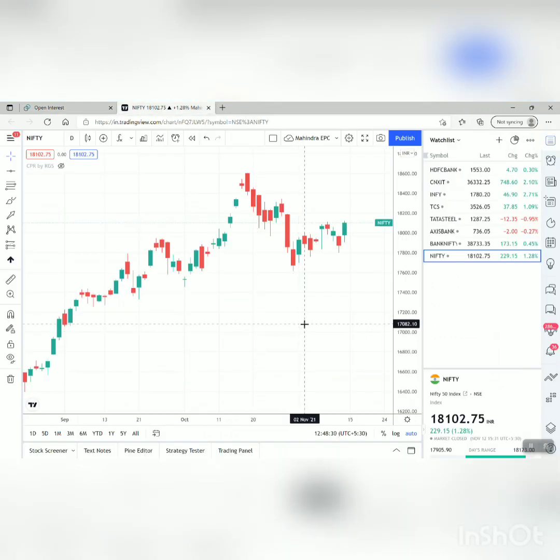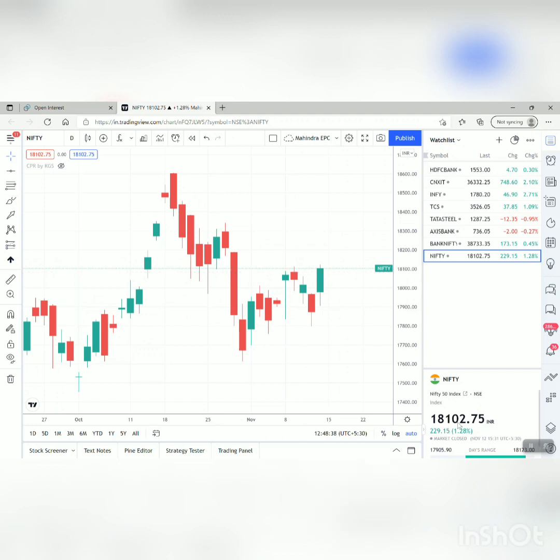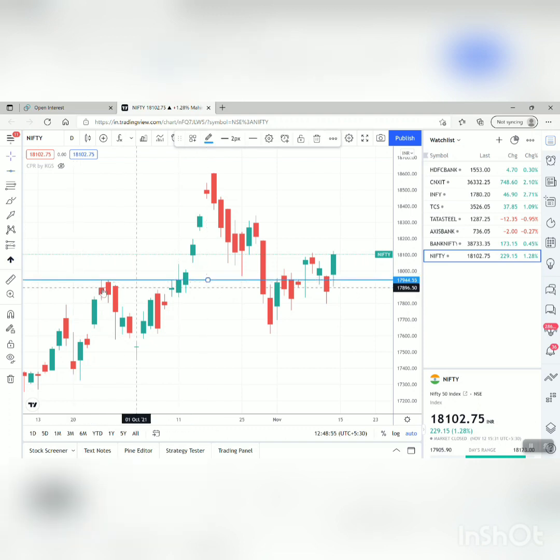So now let's look at what we can predict for tomorrow. This is the daily time frame chart for Nifty, and we ended at 18,102. This is the daily candle. Let's draw support and resistance. How I draw support and resistance is a very basic, simple method. I draw a support or resistance by connecting at least 2 to 3 points. In this case you can see this is the point which I connected using this support line. Then there we also see one resistance at this particular place.